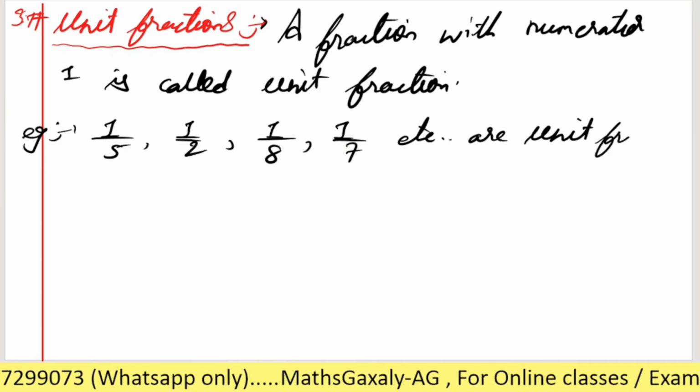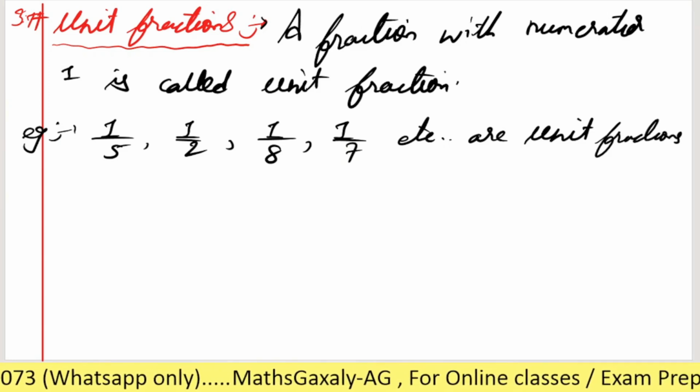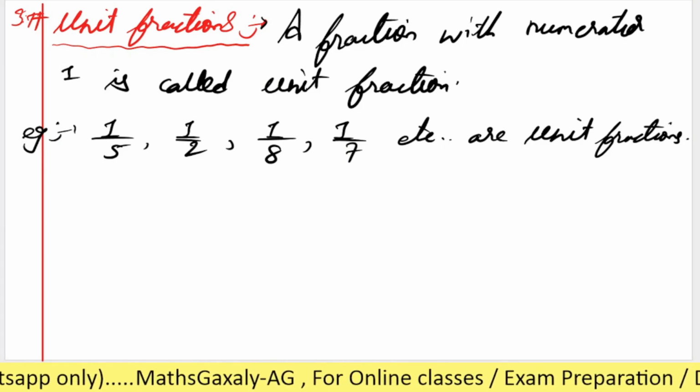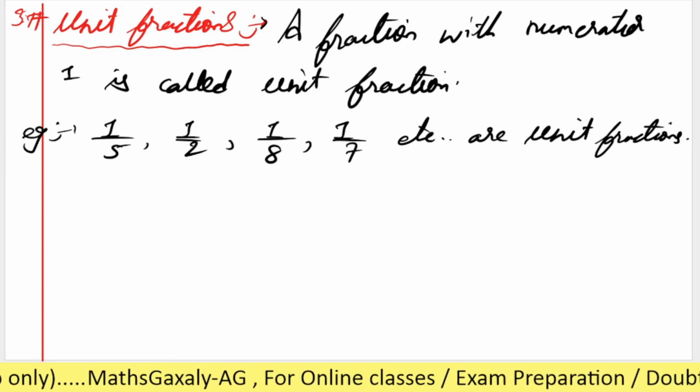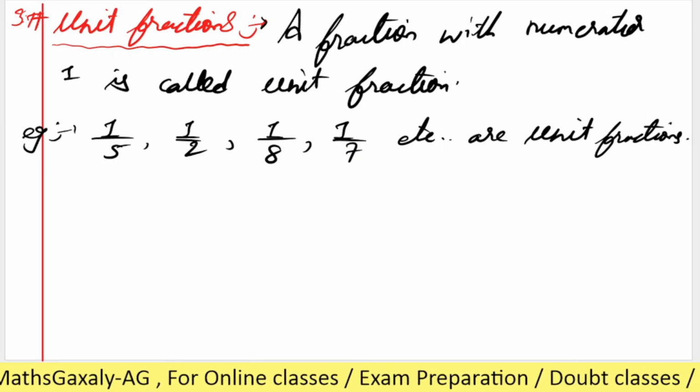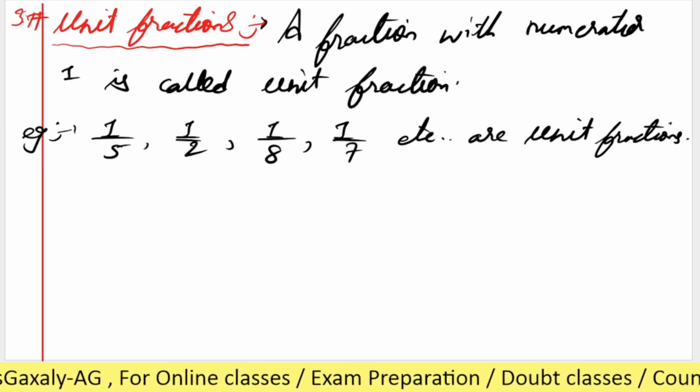Is it clear or any doubt? If there is any doubt, then please tell me. First of all please note it down, then we will continue with the next one.